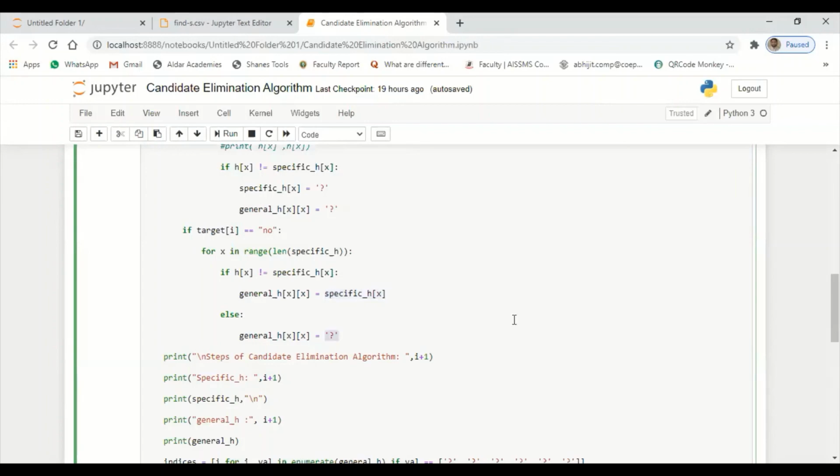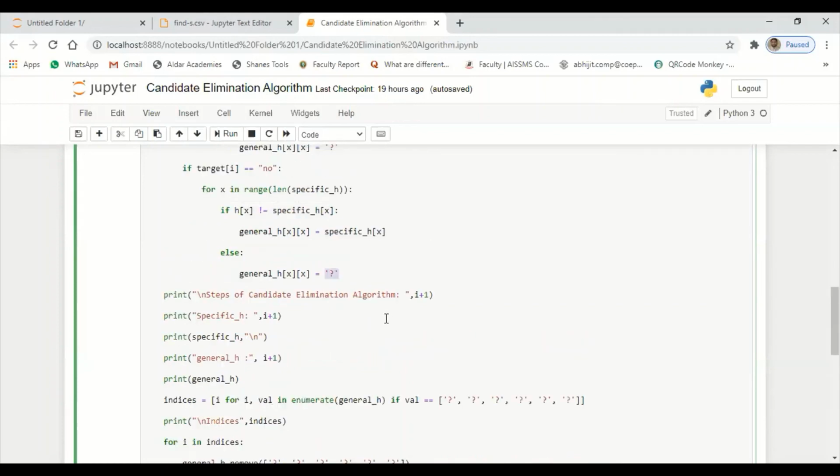Simple concept. While explaining, I said I'm taking the negative value of the value in the specific hypothesis. Say rainy is not equal to my sunny value, then in the general hypothesis, I'm going to place the value available in the specific hypothesis, which is the sunny. Sunny is the opposite of rainy, understood? Or else you place that one with a question mark. This is it, simple thing, understood?